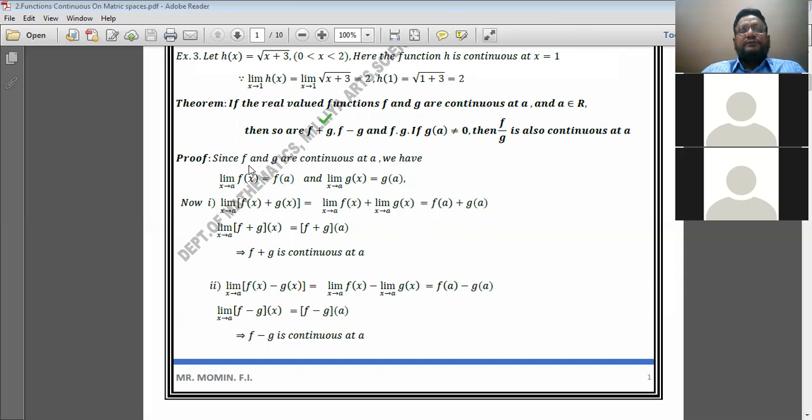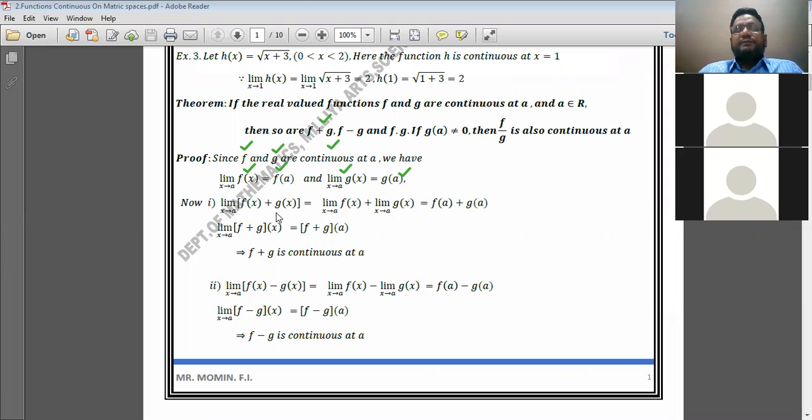What is given here? Since f and g are continuous at a, it is given that the two functions f and g are continuous at point a. According to the definition of continuity of a function, the limit of the function is equal to the value of the function. Therefore limit x tends to a, f of x is equal to f of a, since f is continuous at a, and limit x tends to a, g of x is equal to g of a. Limit of the function is equal to value of the function. Now we prove one by one.